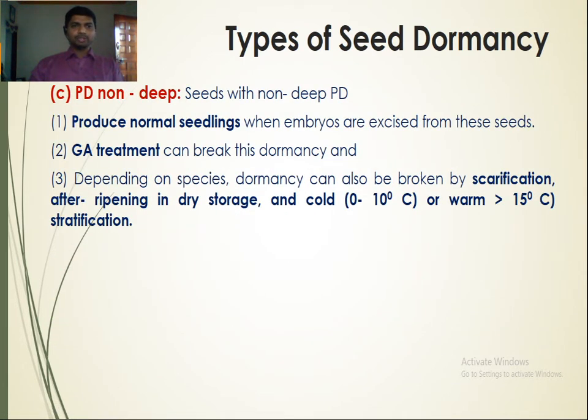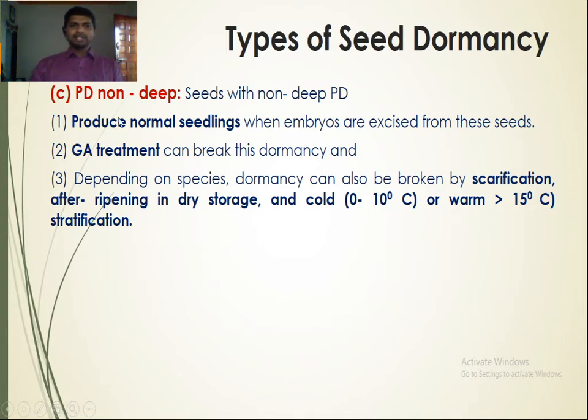Now we are going to the third level, non-deep physiological dormancy. Seeds with non-deep physiological dormancy produce normal seedlings when embryos are excised from them. Gibberellic acid treatment can break this dormancy, and depending on the species, dormancy can also be broken by scarification, after-ripening in dry storage, and cold or warm stratification.